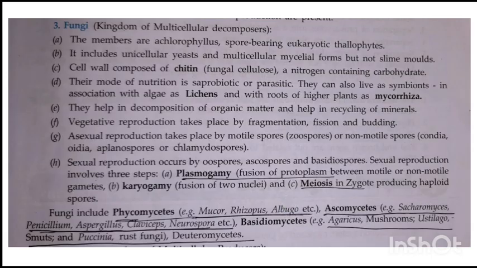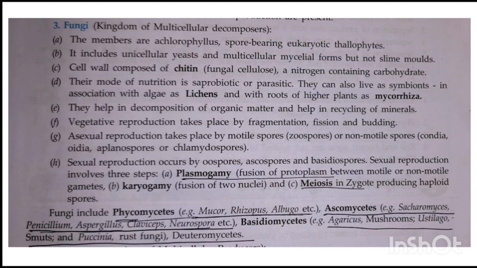Next kingdom is fungi, kingdom of multicellular decomposer. They are achlorophyllous, eukaryotic but heterotrophic because they lack chlorophyll pigment. They include unicellular forms like yeast and multicellular forms. The fungal body is called mycelium. Their cell wall is composed of chitin, otherwise known as fungal cellulose. Their mode of nutrition is mostly saprophytic or parasitic. They can also live as symbionts.